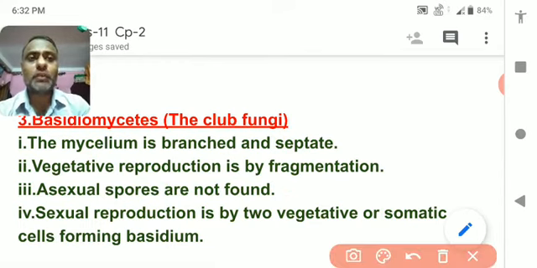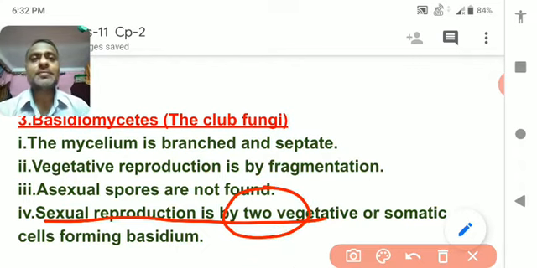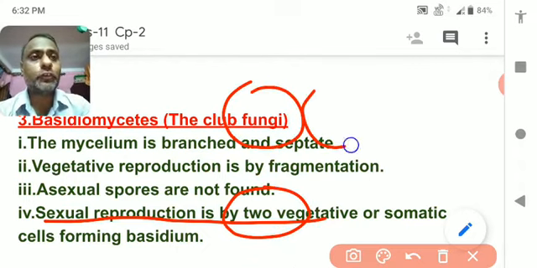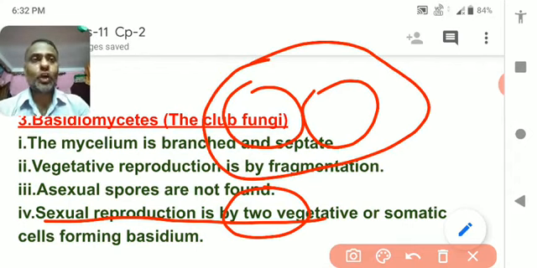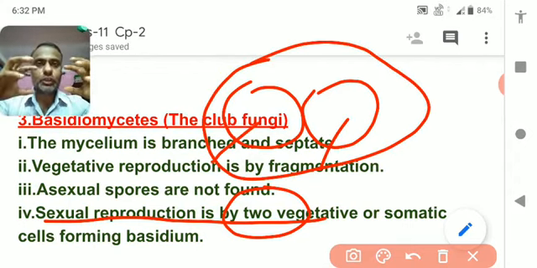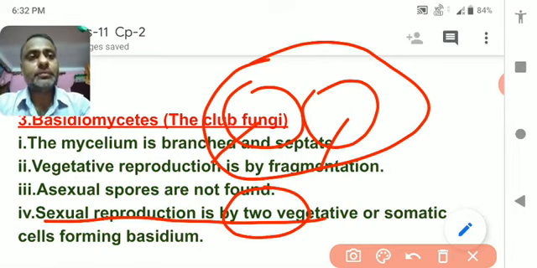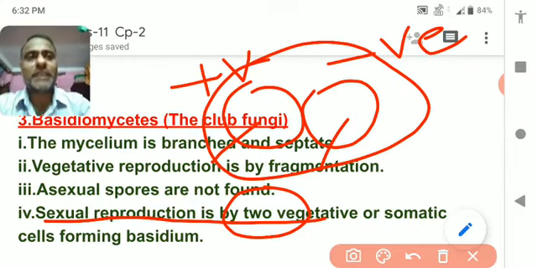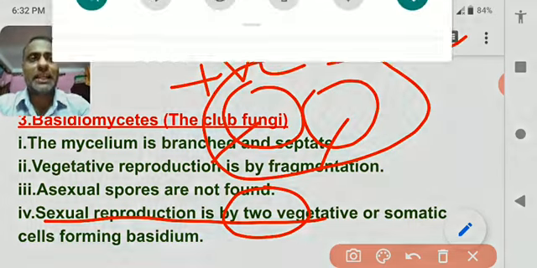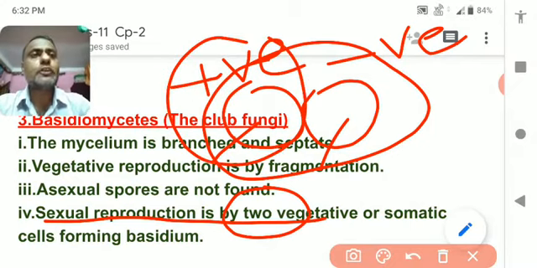The sexual mode of reproduction is done by the fusion of two vegetative or somatic cells, means body cells. Normal body cells of two different categories. Suppose one is positive and one is negative, positive for the male and negative for the female, get fused together.